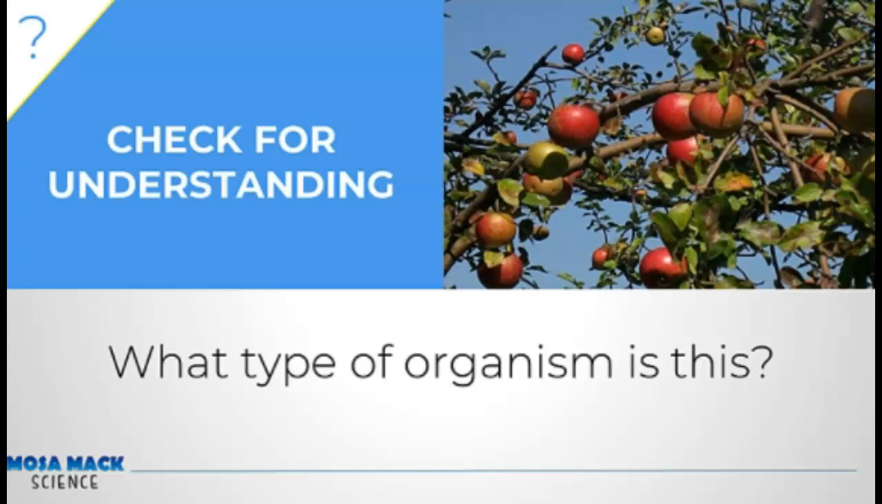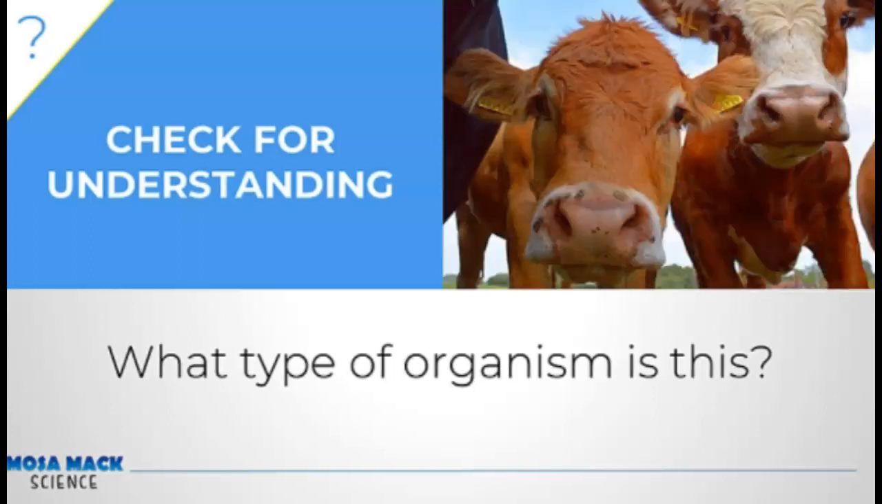Let's check our understanding. What type of organism is shown here? This apple tree. You were saying that an apple tree is a producer because it's going to use the sunlight to make its own food. You would be correct. A cow is a consumer, specifically a herbivore, meaning that it's going to get energy from eating plants.